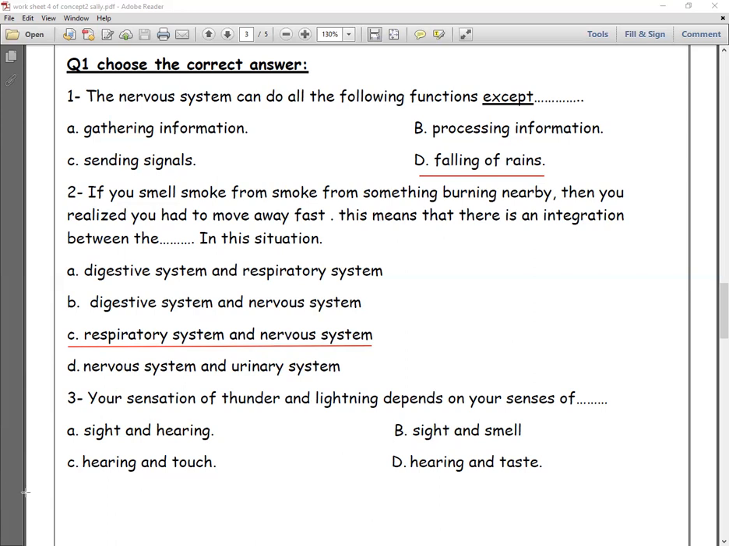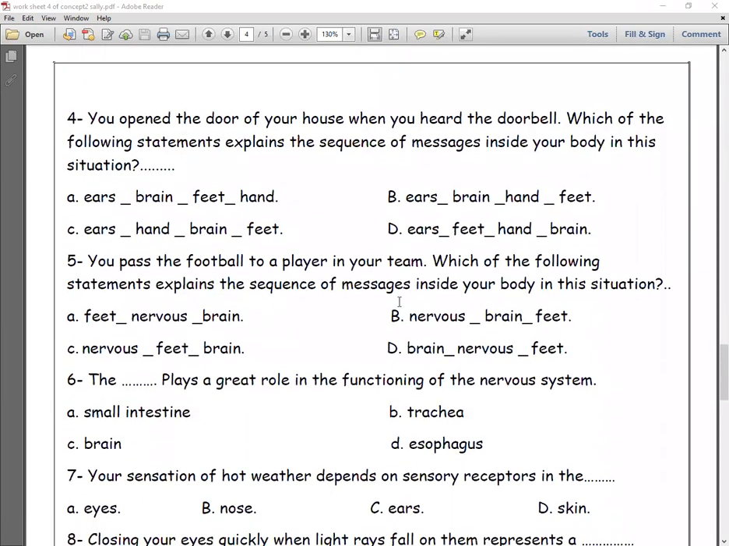Number 3, your sensation to thunder and lightning depends on your sense of sight and hearing. So we need sound and sight. Sight and hearing, yes. Sight and smell, no. Hearing and touch, no. Hearing and taste, also no.